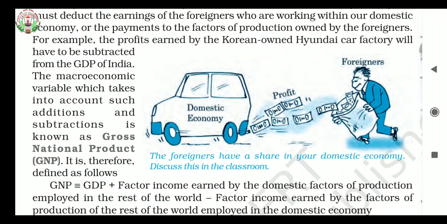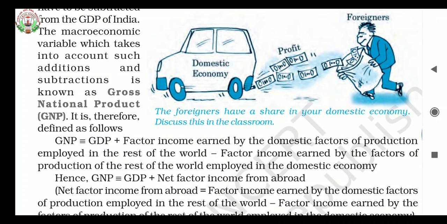It is therefore defined as follows: GNP equals GDP plus factor income earned by the domestic factors of production employed in the rest of the world minus factor income earned by the factors of production of the rest of the world employed in the domestic economy.